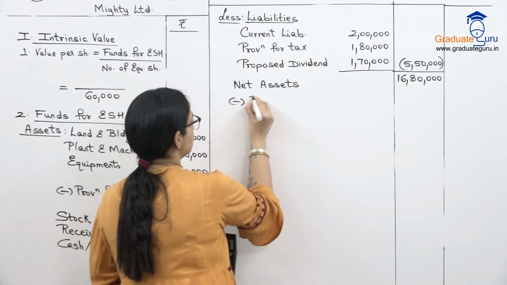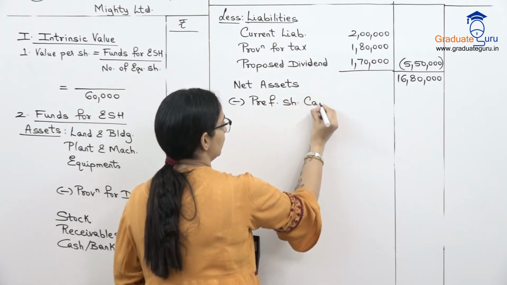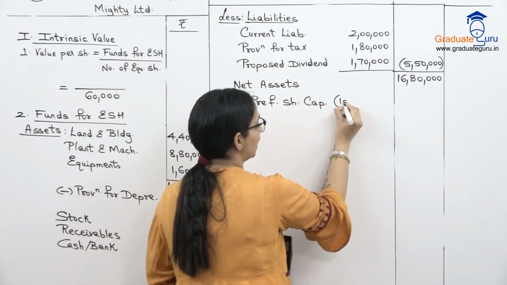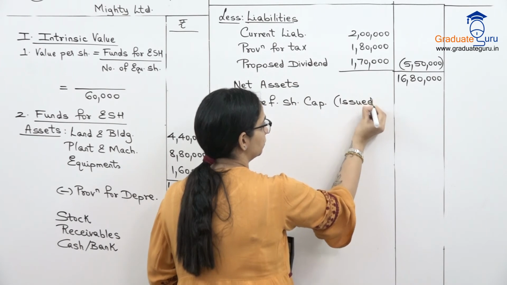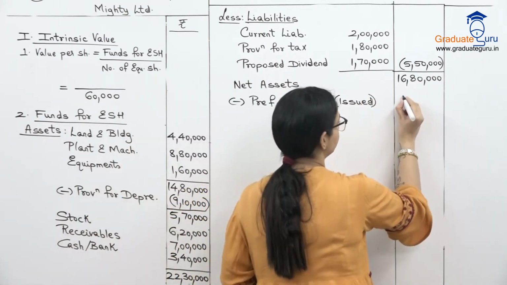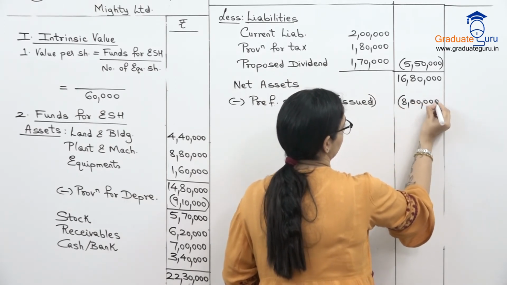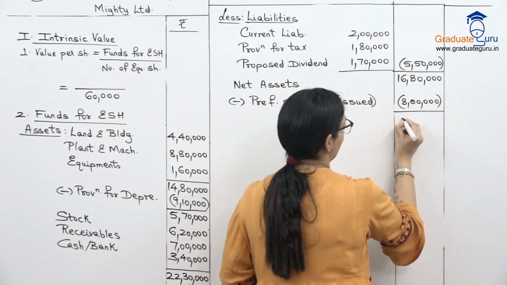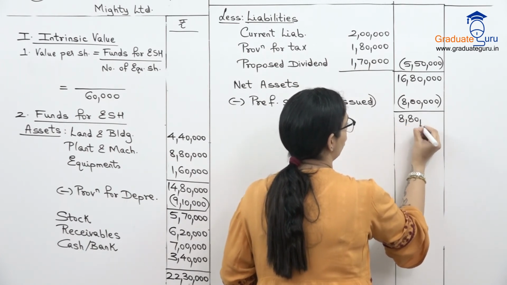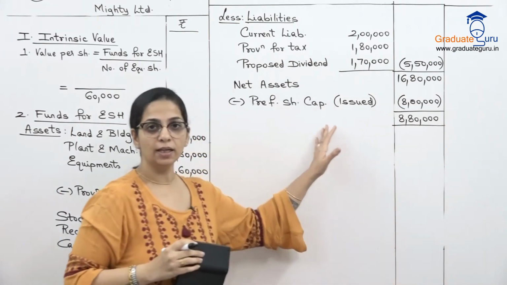So minus preference share capital, and I'll write in brackets for your understanding that this is only the issued. So issued capital we have 8 lakhs. Let's subtract that. We get our funds for equity shareholders, which is 8,80,000.